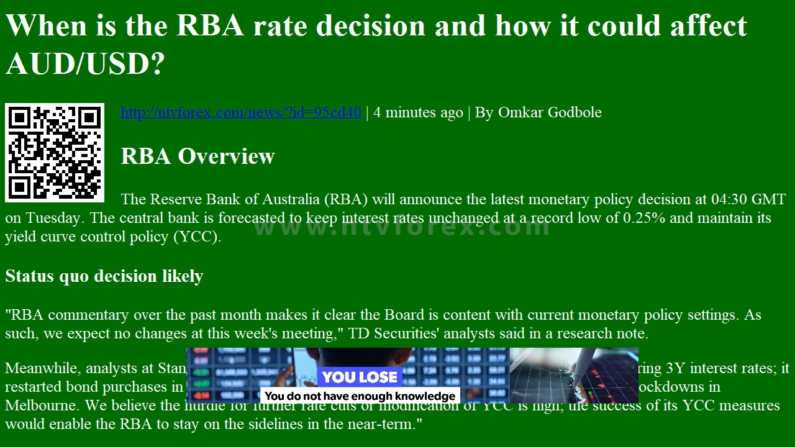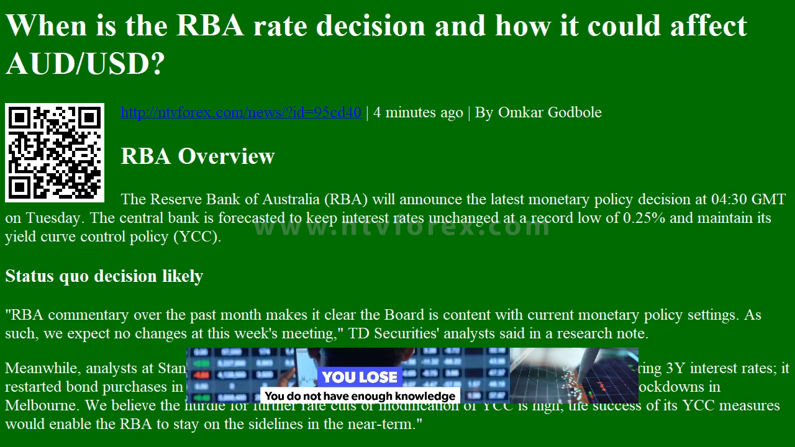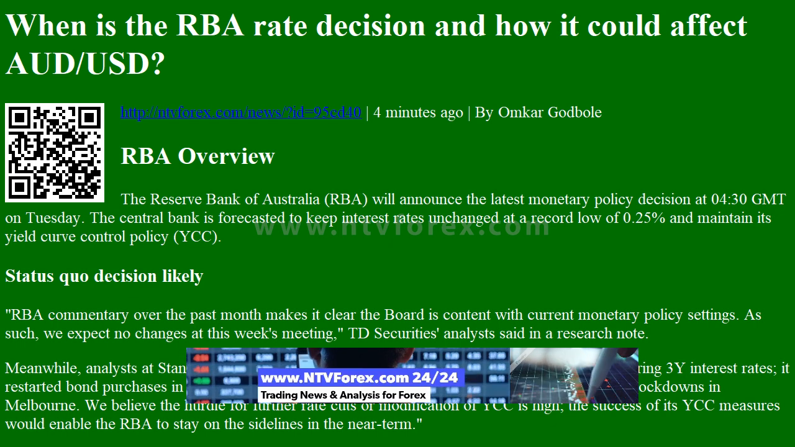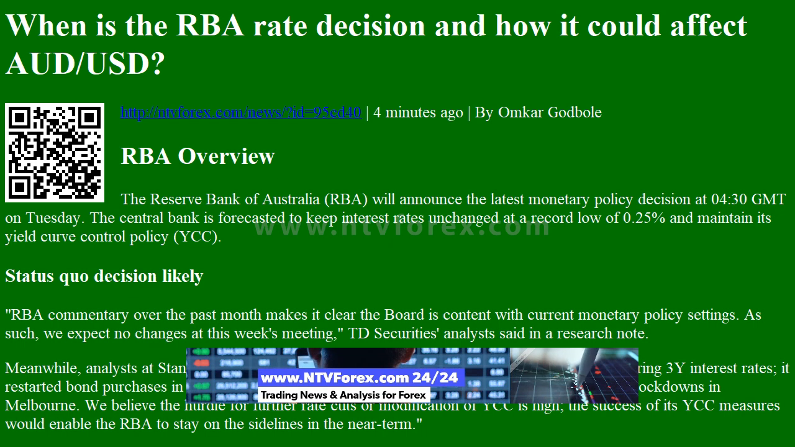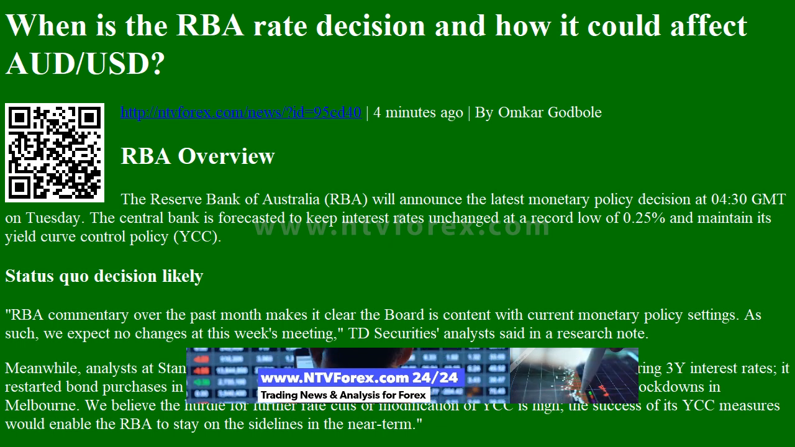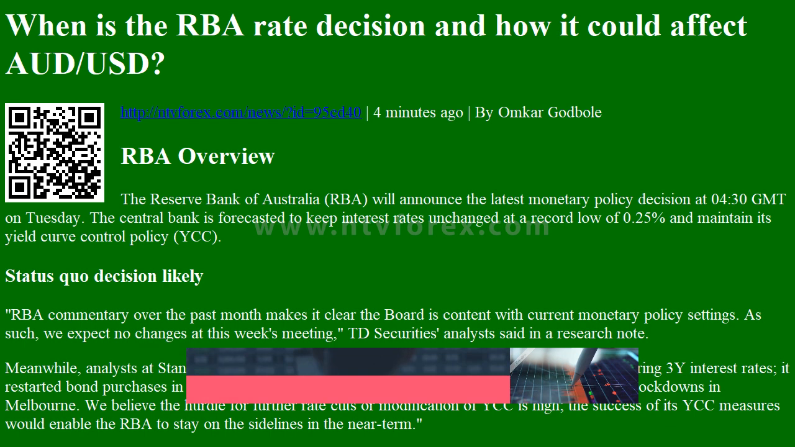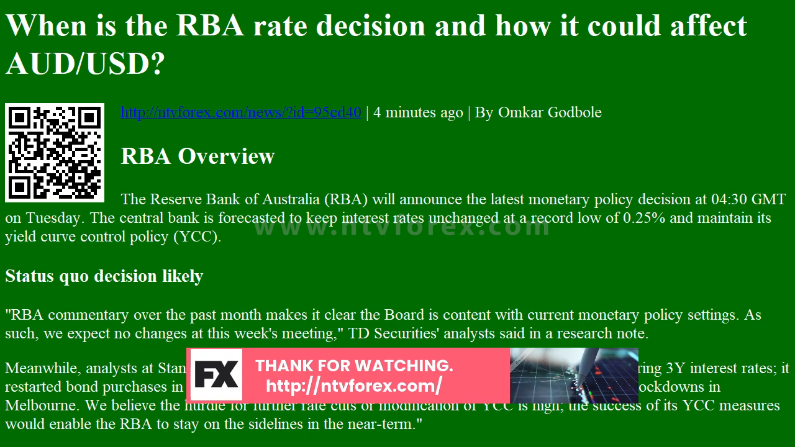When is the RBA rate decision and how it could affect AUD USD? RBA Overview. The Reserve Bank of Australia (RBA) will announce the latest monetary policy decision at 0430 GMT on Tuesday. The central bank is forecasted to keep interest rates unchanged at a record low of 0.25% and maintain its yield curve control policy (YCC). Status quo decision likely.